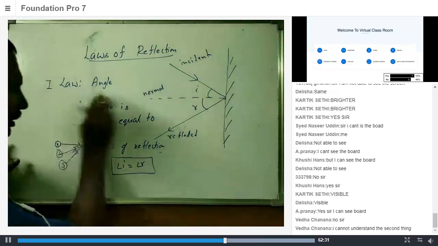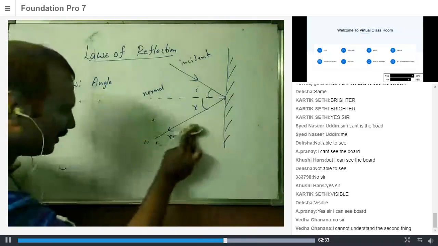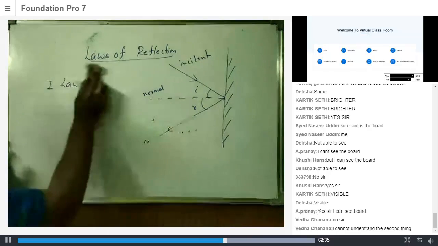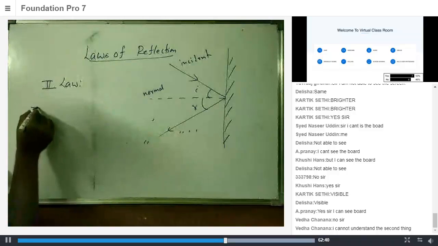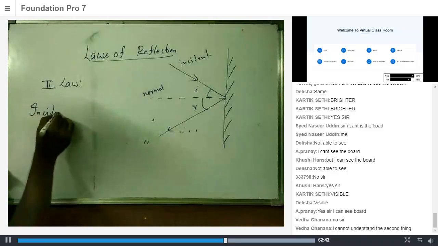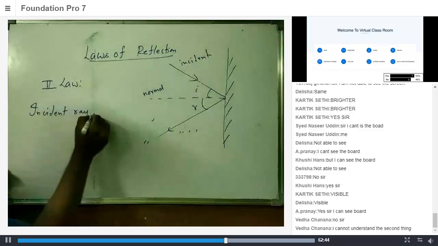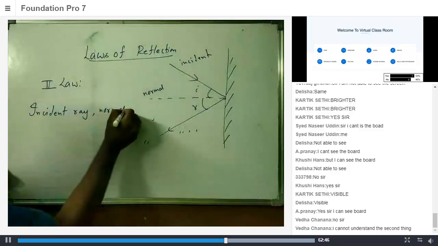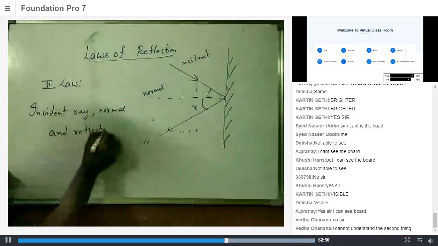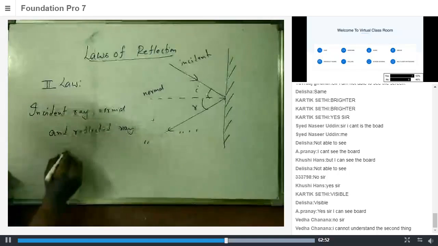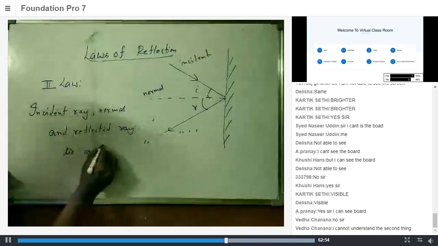Now the second law, let's try to understand it. First I'll state it and then we'll try to understand what it is. It says the incident ray, normal and reflected ray lie on the same plane.